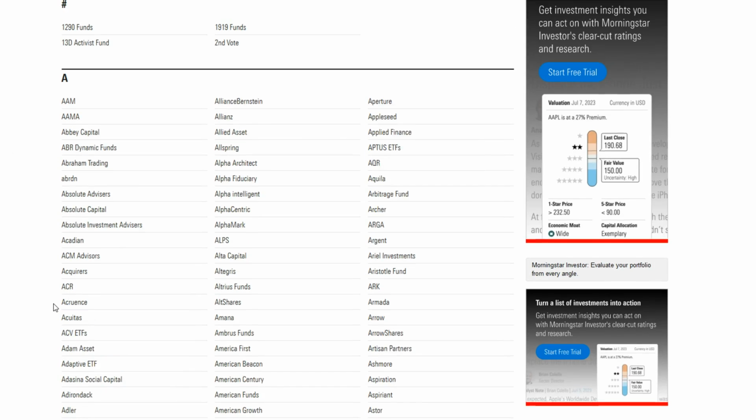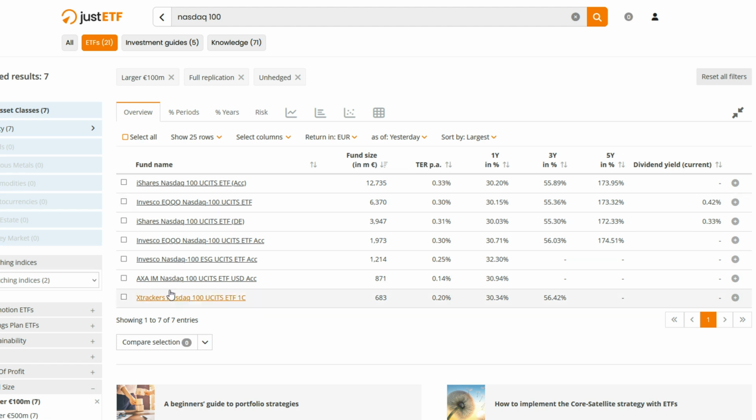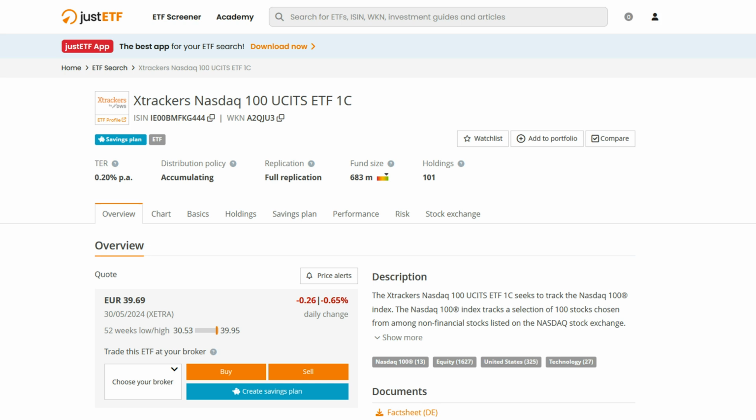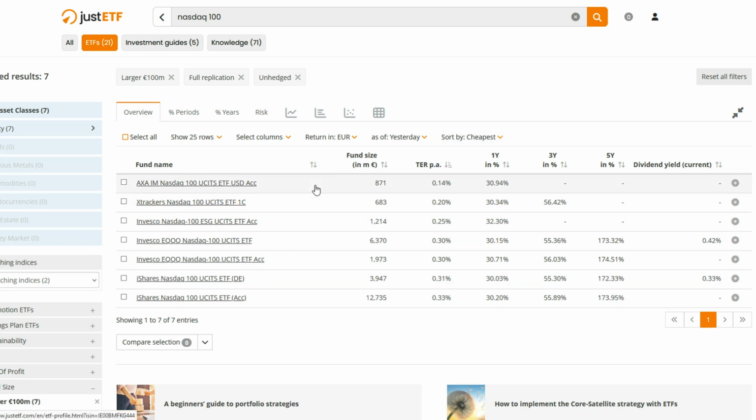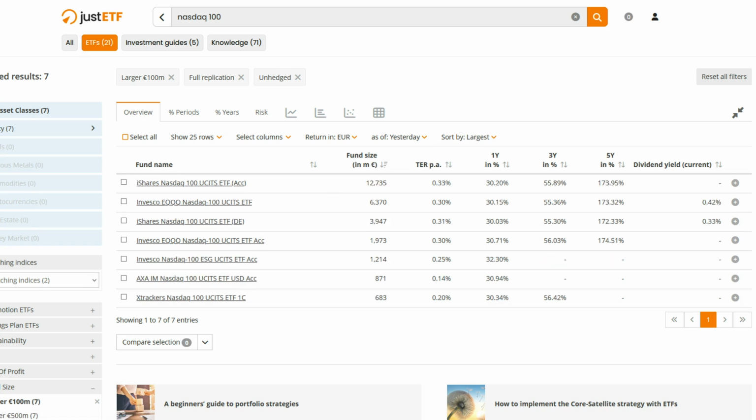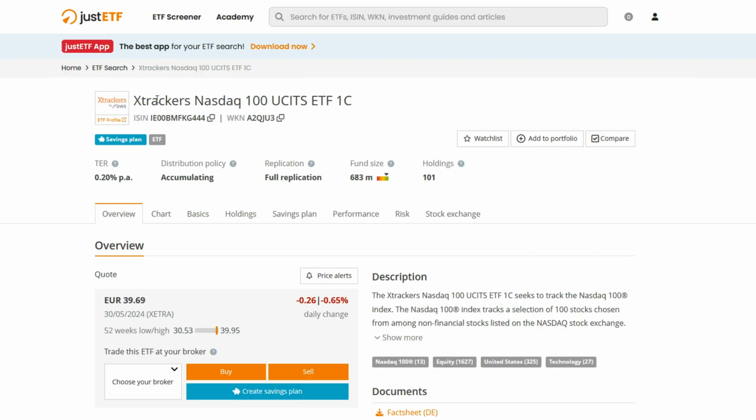And then the last one is Xtrackers NASDAQ, which is the smallest one at 683 euros at the time of recording this. It has the second lowest expense ratio, as you can see right here, if we sort them. So here is the Xtrackers version. Now I know Xtrackers. I don't know them as much. They're not as big and as famous as BlackRock and Invesco or Vanguard, Fidelity, and all the other ones.